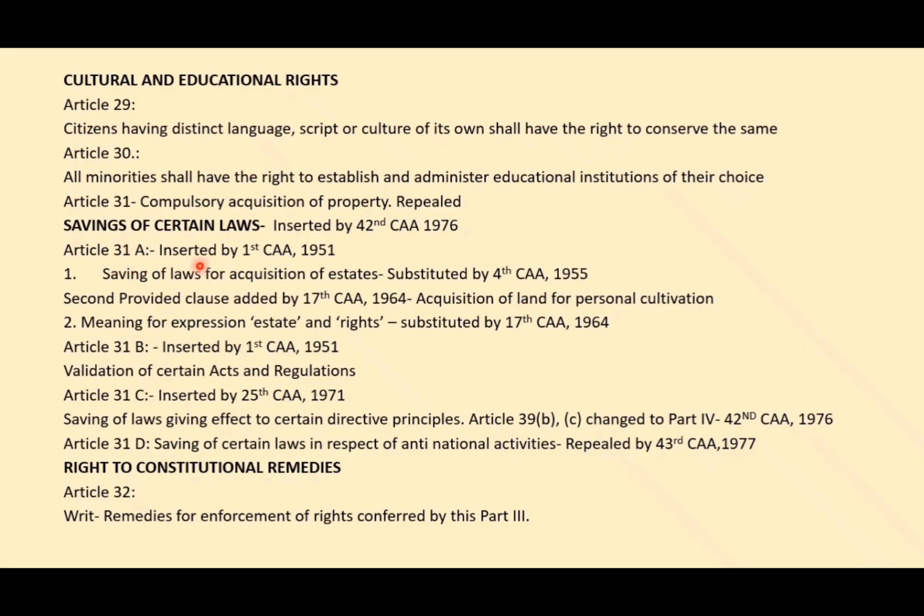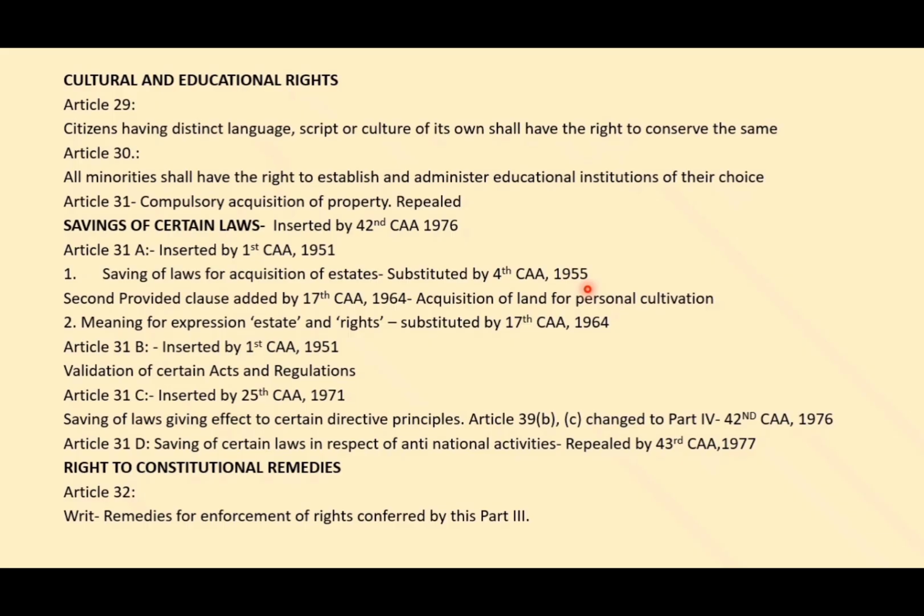31A was actually inserted by the First Constitutional Amendment, and 31B is also by the same First Constitutional Amendment. Remember that. And then coming to Article 31A, there are actually 2 clauses. The first clause was earlier brought by the First Constitutional Amendment, but it was later substituted with some other words by the Fourth Constitutional Amendment 1955. Remember that.